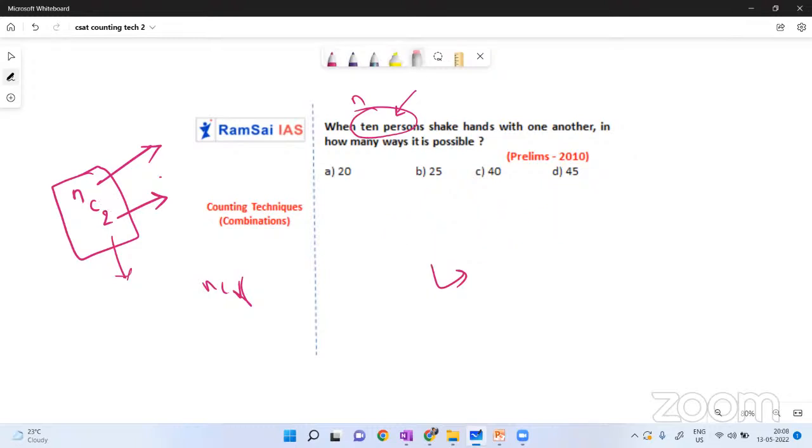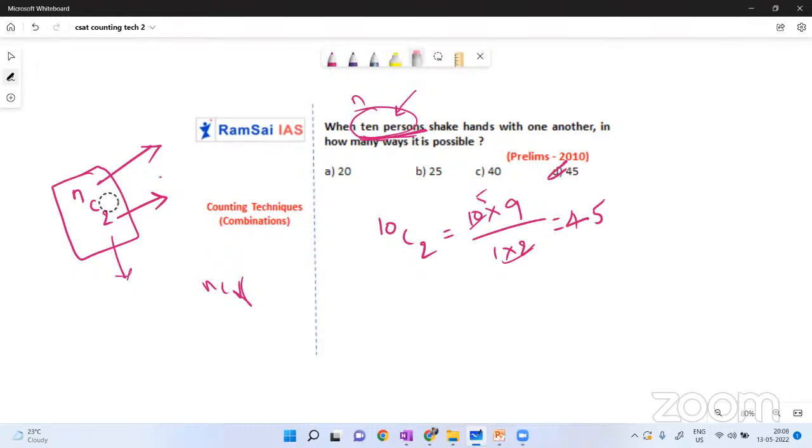Let me give you one more example. How to write 10C2? Here it is the same, this will be the answer, because n equals 10. 10 people are shaking their hands, right? So we can select two people from 10 people in 10C2 ways. So 10 into 9 by 1 into 2. Option D will be the answer. Hope it's clear for you.